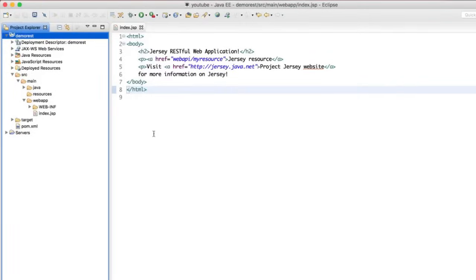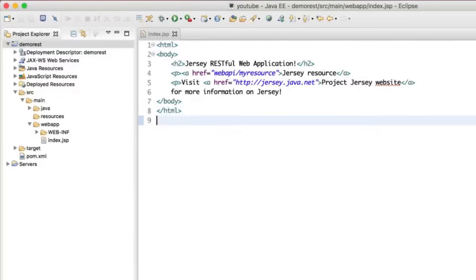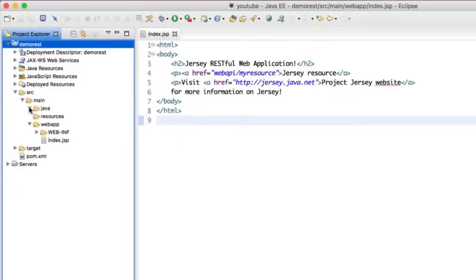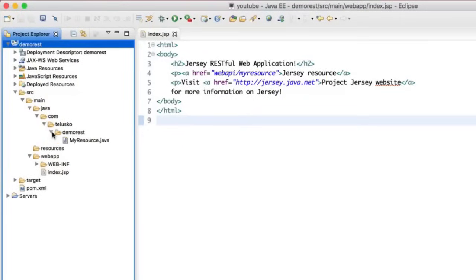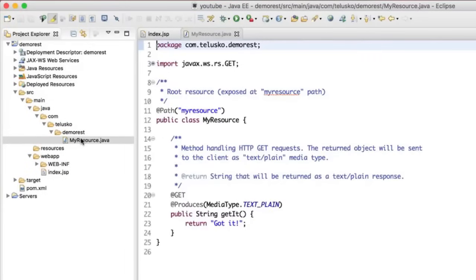So you have to make sure that you are assigning some web server to your project so that it will understand and get that HttpServlet class. Now everything seems good, so let's try to run this application. Oh, before running, I have just one more thing. If you open this Java folder, inside we have the com folder, with the entire package list here. We have demo.rest, and inside that we have a Java file called MyResource. Inside this MyResource, you can see we have a method called getIt, which has two annotations, @GET and @Produces.